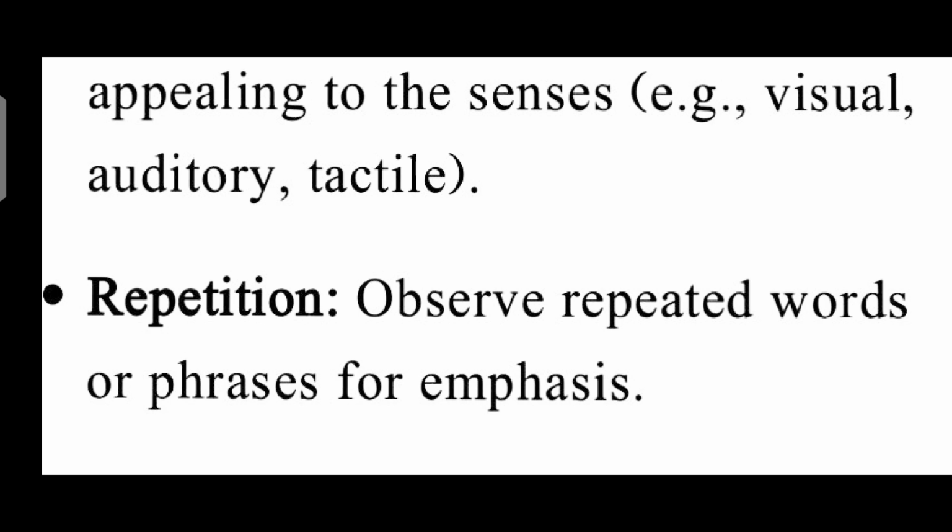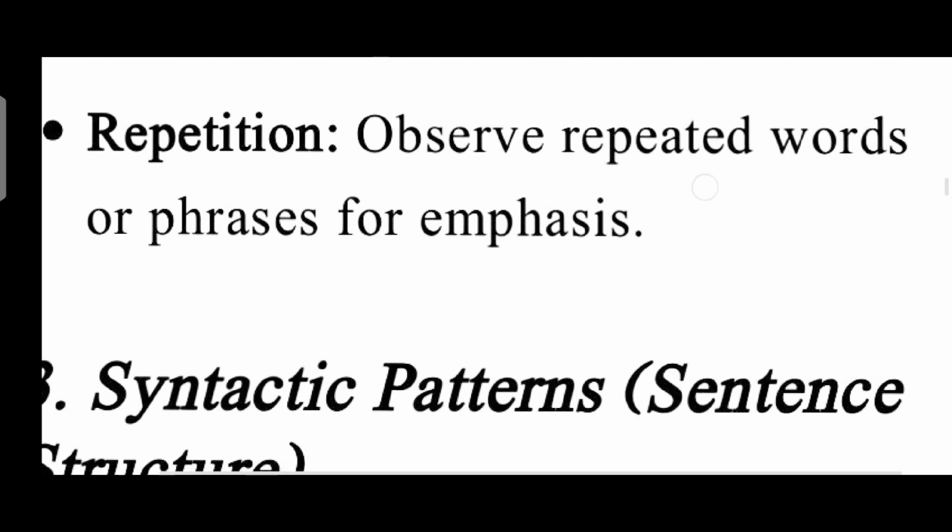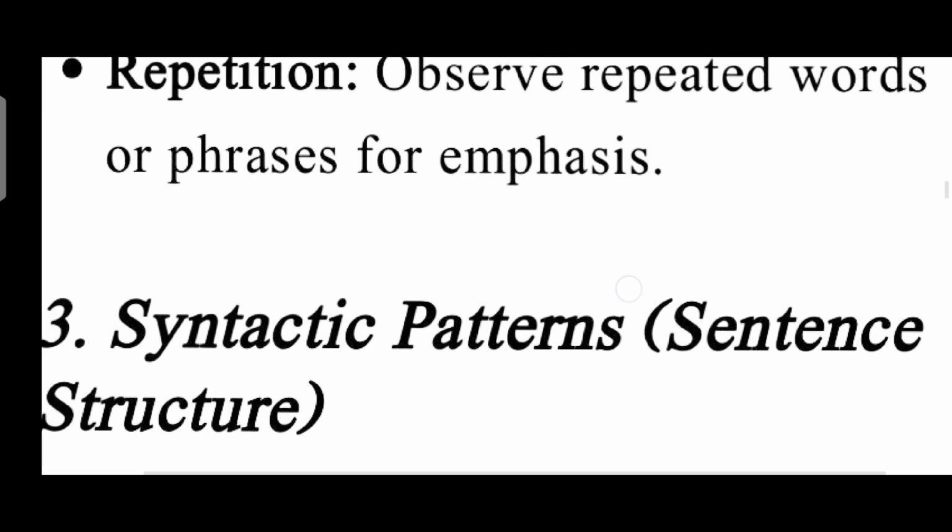Observe repeated words or phrases for emphasis or to emphasize the pattern. The third main point is syntactic patterns or sentence structure.